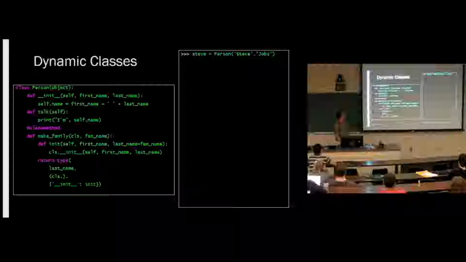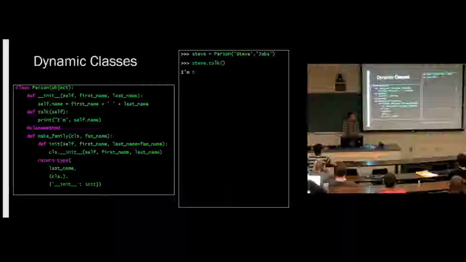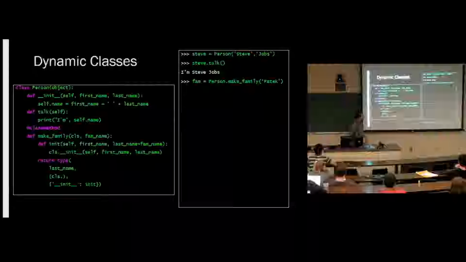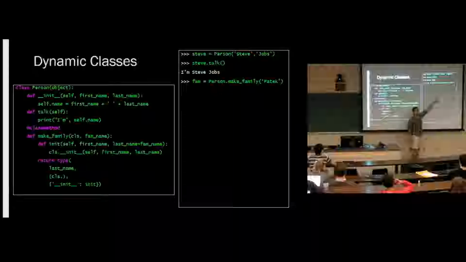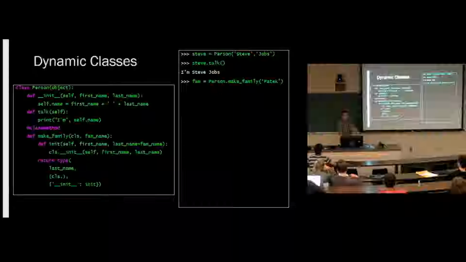So now if we use this, we've got Steve as a Person, Steve Jobs. And Steve says he's Steve Jobs. Now we can say fam equals Person.make_family Paddock. That's my last name, by the way, in case you didn't know. I'm not just into watches or anything. No relation, by the way.